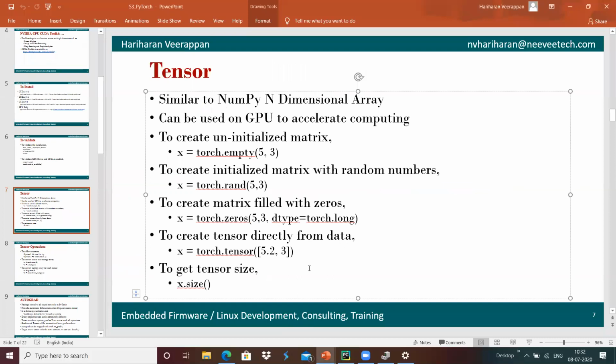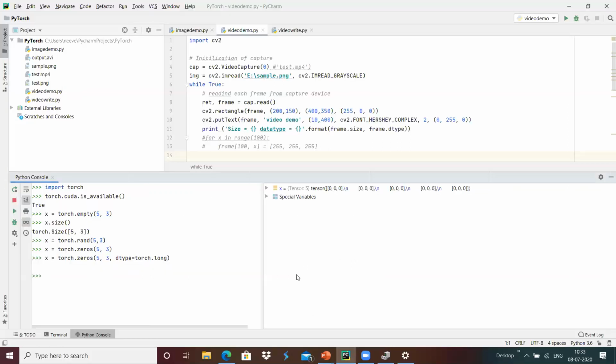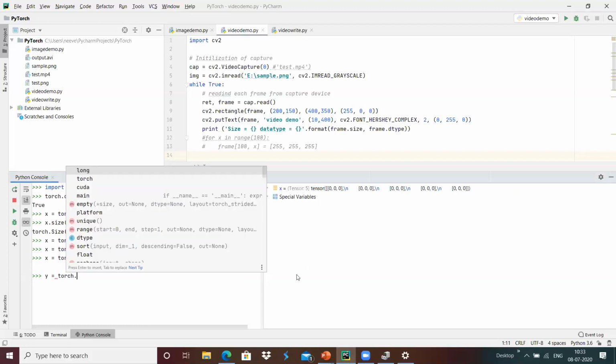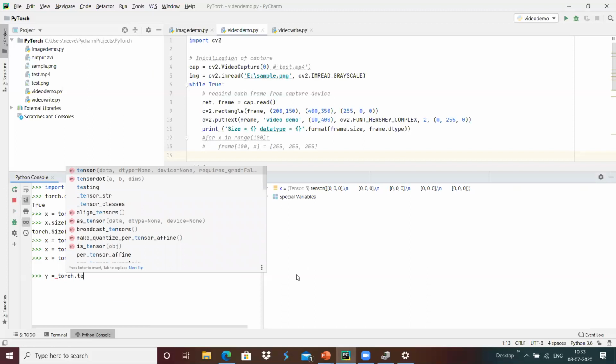If we want to create a tensor directly with data, we can do that as well. For example, y equals torch.tensor of the data.